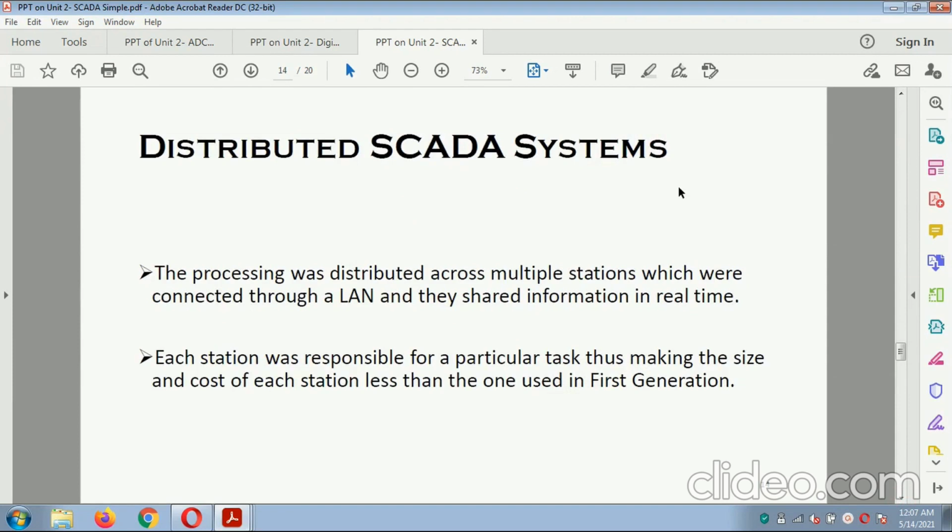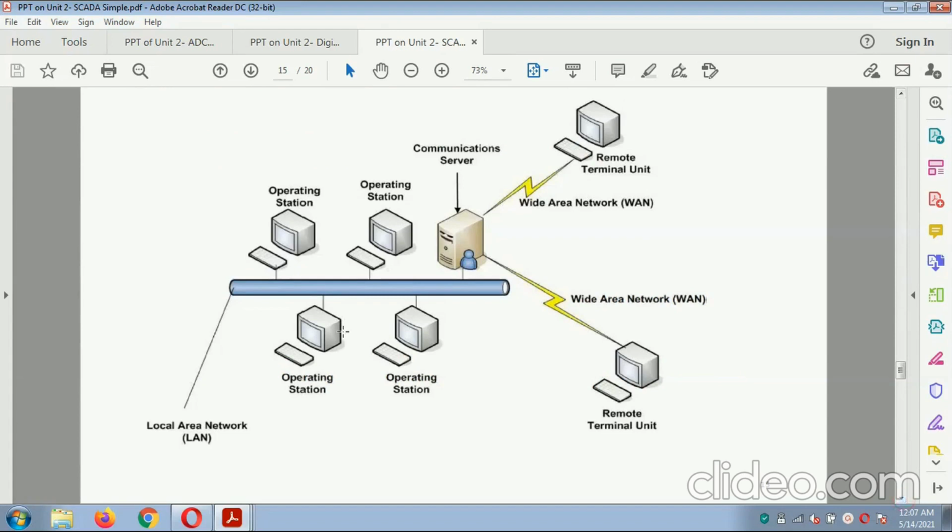Second is the distributed SCADA system. The processing was distributed across multiple stations which are connected through a LAN, and they shared information in real time. Each station was responsible for a particular task, thus making the size and cost of each station less than the one used in the first generation. This is the diagram related to the distributed system.